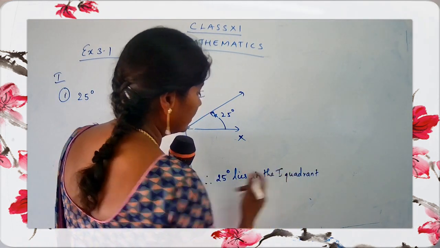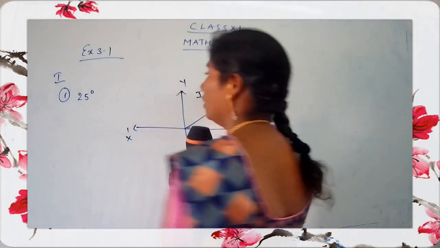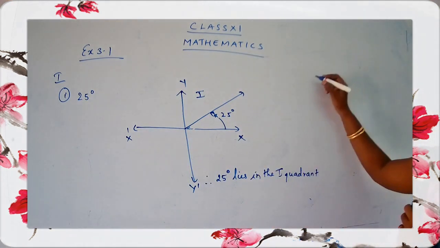Okay, so we have completed the first subpart of the first sum. Where does it lie? It lies in the first quadrant. Now let's go for the second sum. What is the second sum given to you? The question is 825.